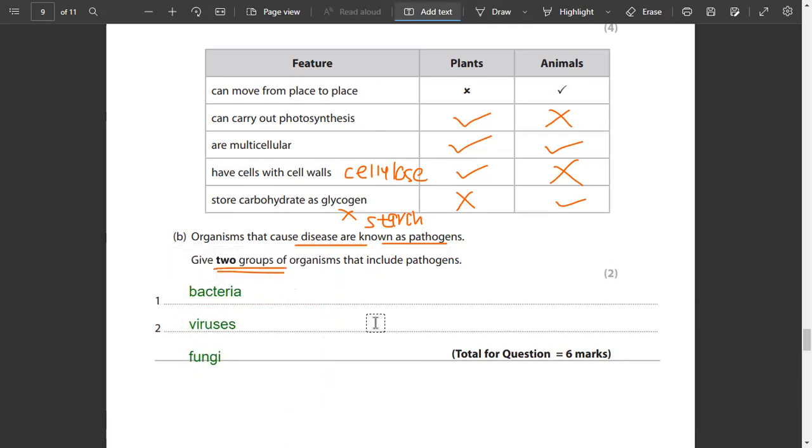तो आपके पास protists भी हैं. Protists के अंदर plasmodium है. Plasmodium causes dengue fever. Fungi है. Fungi can cause athlete's foot. Viruses है. Viruses can cause influenza, COVID, a lot of them. ठीक है. Bacteria है. Bacterial infections भी होते हैं.